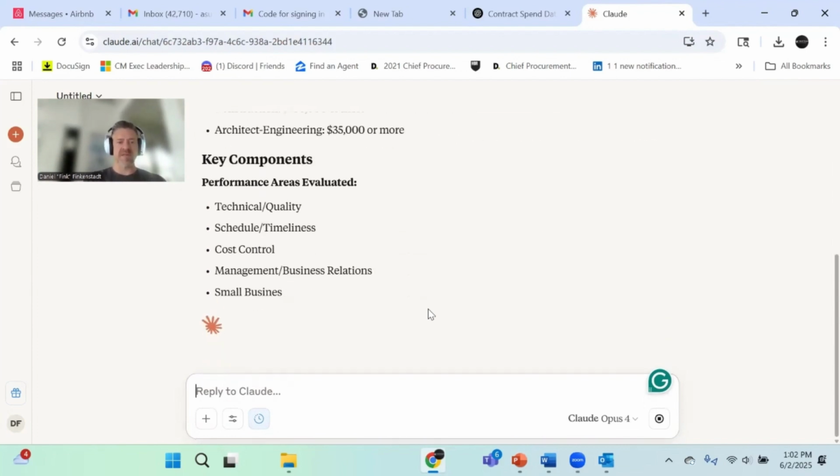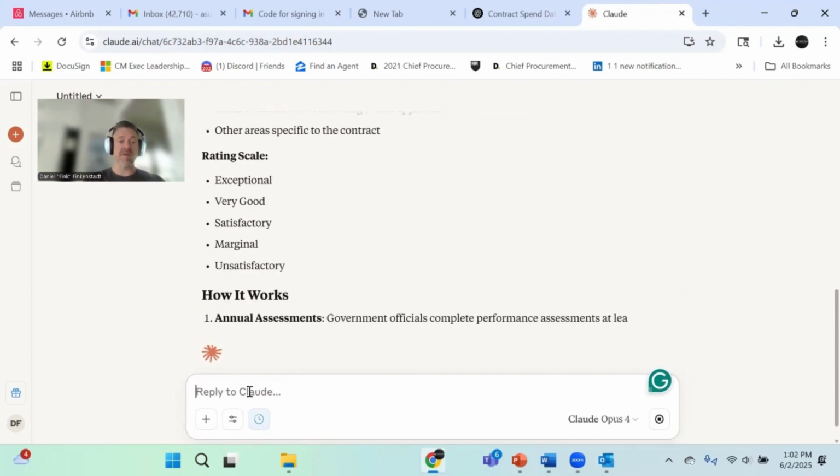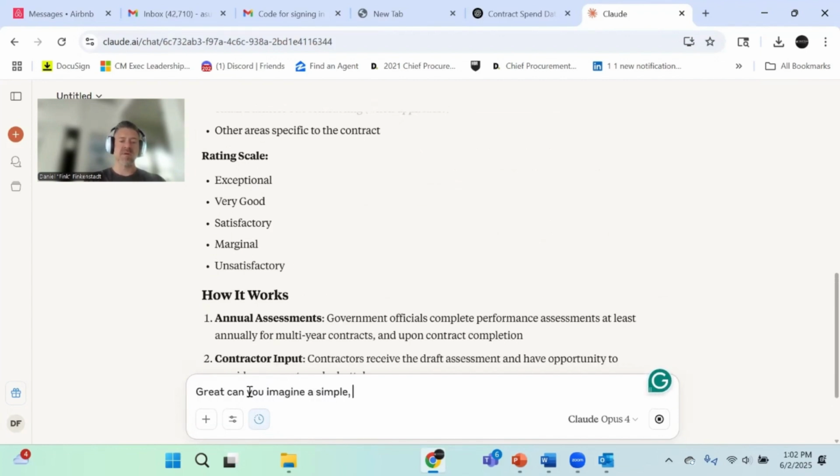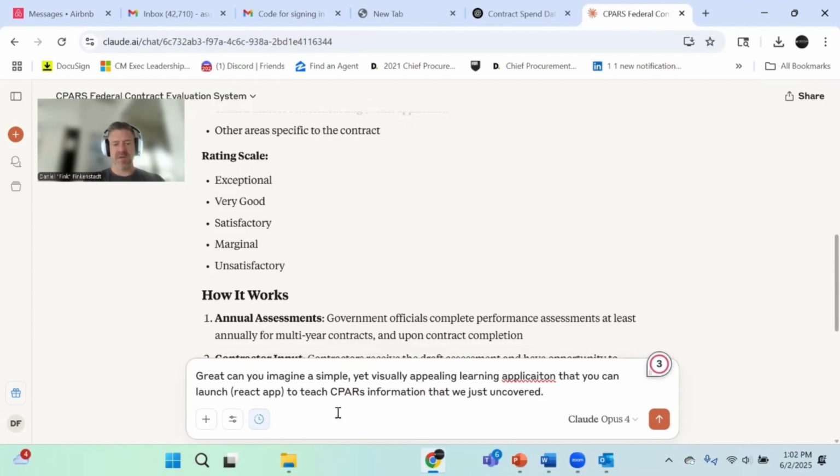We're going to just imagine that this is absolutely correct for the sake of time. It looks pretty correct, but we're going to imagine it for the sake of time. And what I'm going to say is like, great. Can you imagine a simple yet visually appealing learning application that you can launch a React app? And this is just to help it know that that's what I want it to do, a React app, but it usually picks up that that's what you need. React app to teach the CPARS information that we just uncovered.